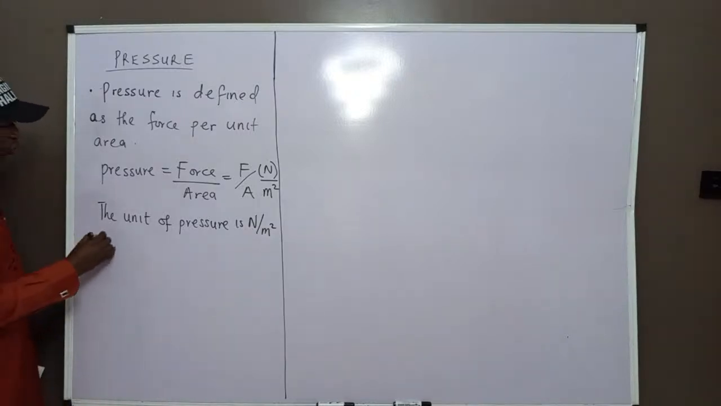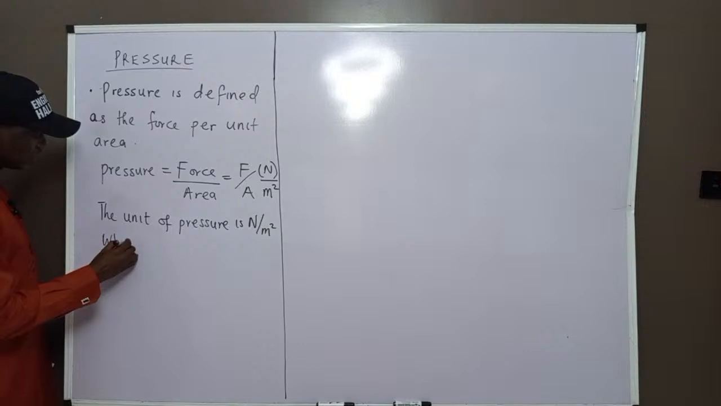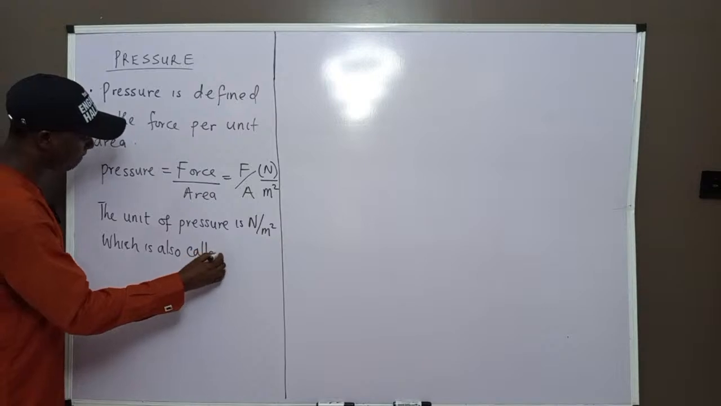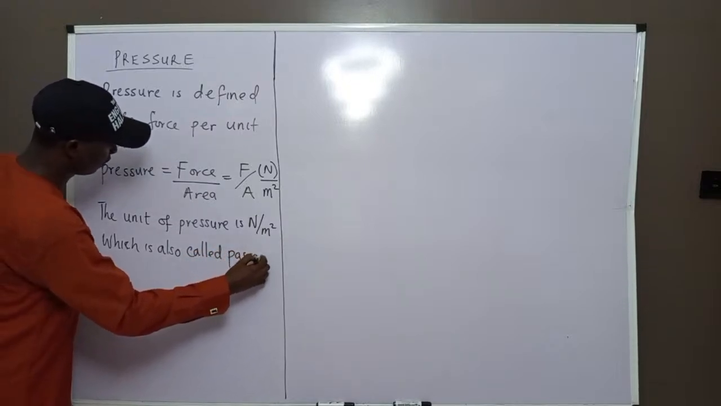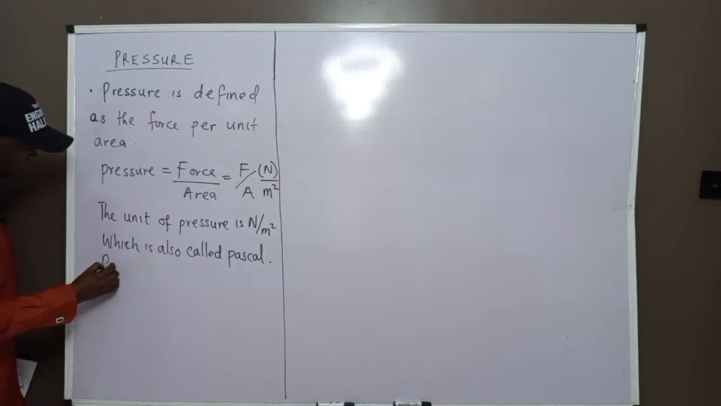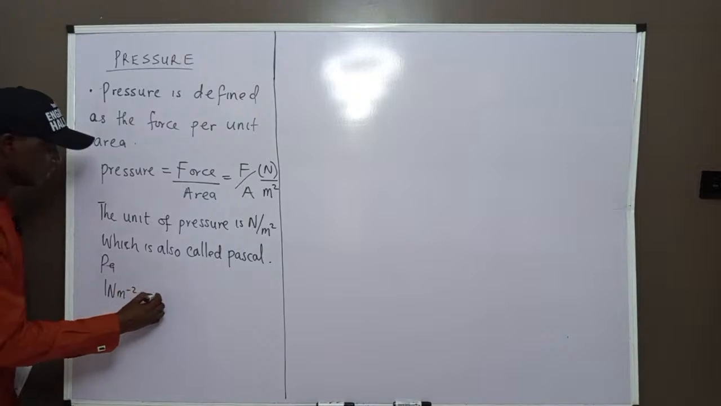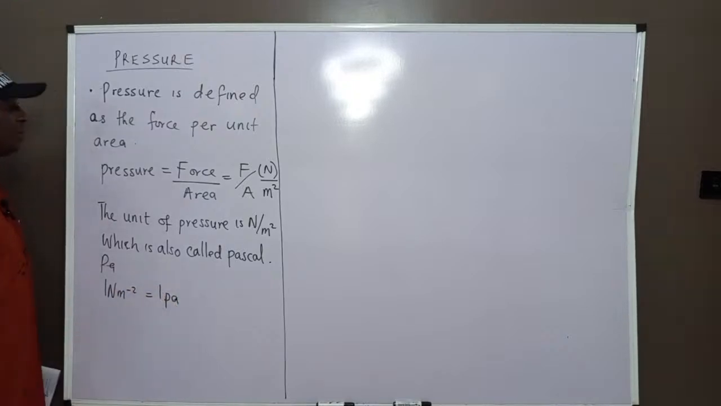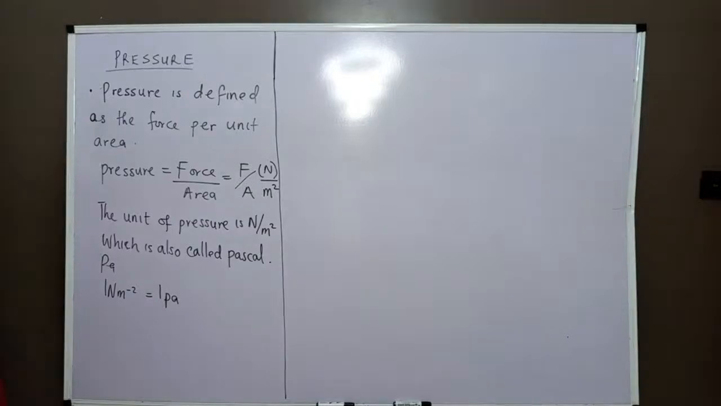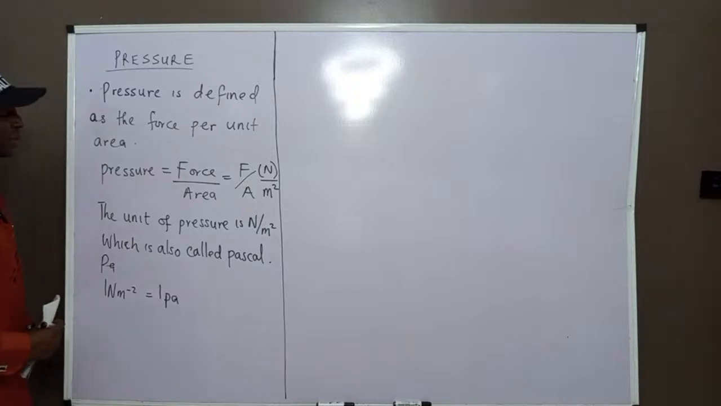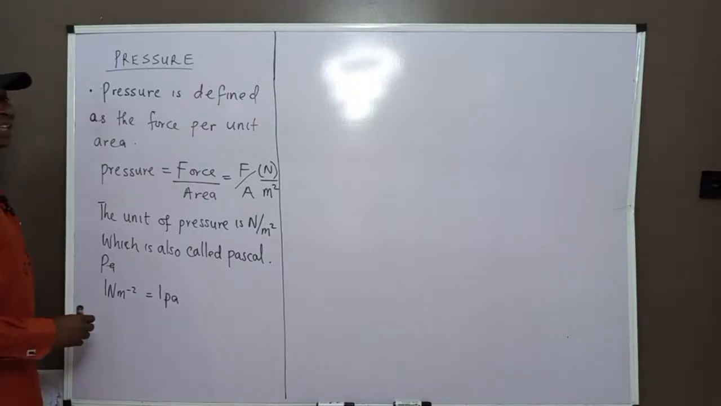Now, which is also called what? Pascal. So Pa is the symbol. So when I say 1 Newton per meter square, it is also known as 1 Pascal. Anytime you see 1 Pascal, you are talking about 1 Newton per meter square. It was named after a man called Pascal, who was the one that first talked about pressure.